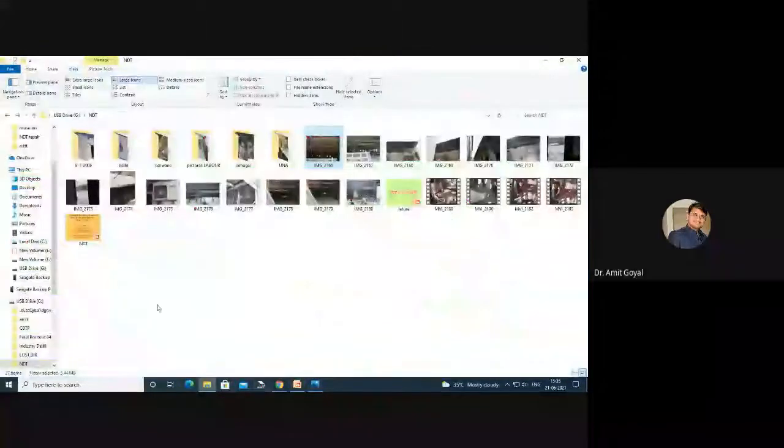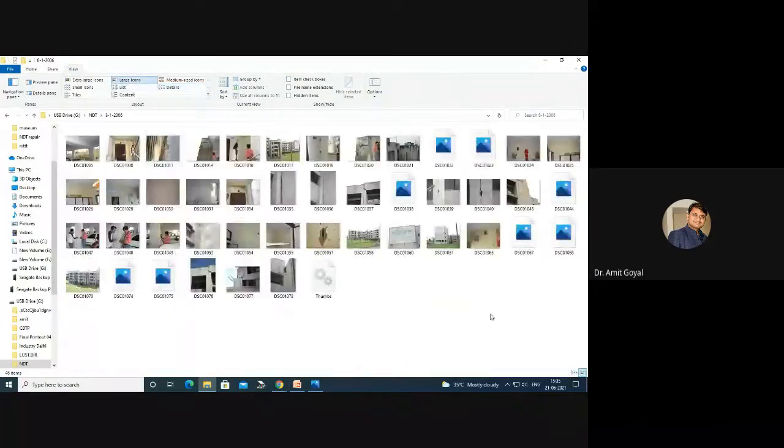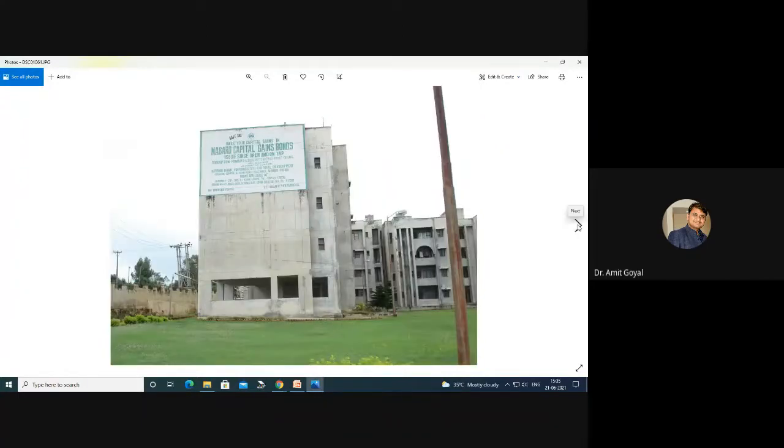These are some of the pictures. This is the building of NABARD which we tested, and these are the cracks. When we tested the structure, we found that it was an earthquake resistant structure, and all the earthquake features had been employed in it. The cracks which the people were looking at, which appeared after that earthquake, were not structural cracks, but